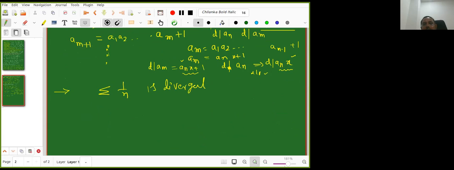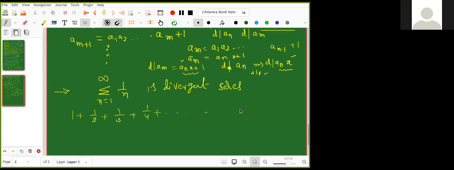You are comfortable then. So you know that the summation n equal to 1 to infinity of 1 by n is a divergent series. I think some of you may not know, right? Kanishk, you do not know, right? Yes, sir. Okay. I'll tell you what it actually means. Summation n equal to 1 to infinity of 1 by n means 1 plus 1 by 2 plus 1 by 3 plus 1 by 4 plus and so on. Is it okay? Yes, sir. It is an infinite sum.